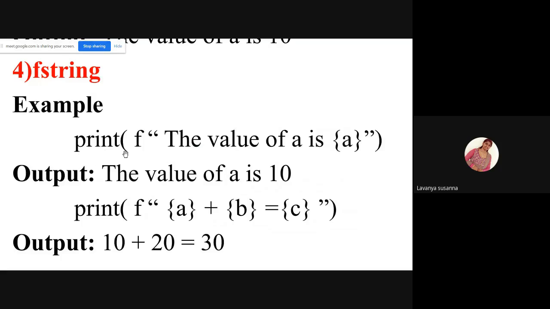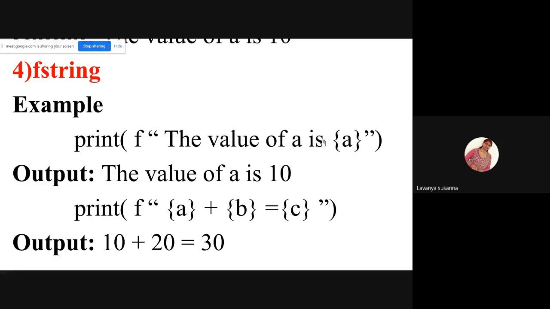See, print, inside print I am using F. Before the double quotes, simply use F, and then inside the double quotes, give the value of A is. Now, if you are using an F string and want to display a variable's value, just enclose that variable inside open flower braces and close flower braces.